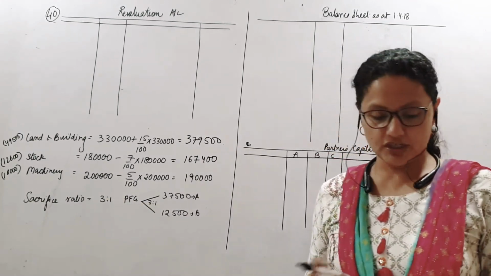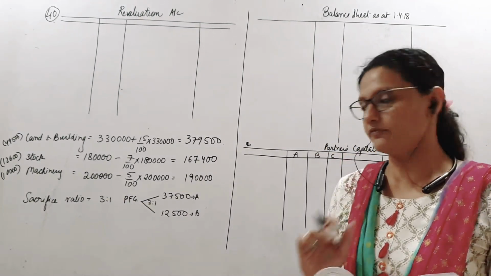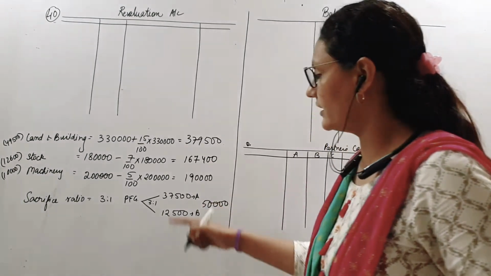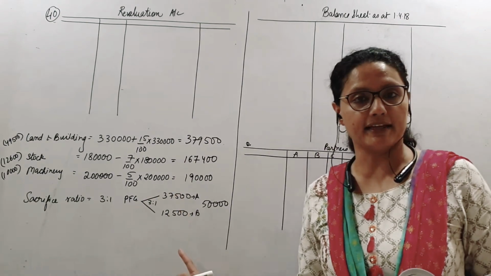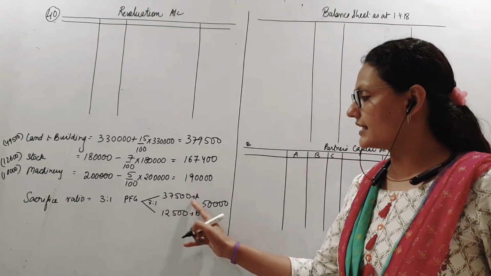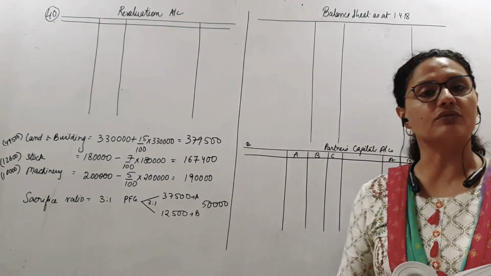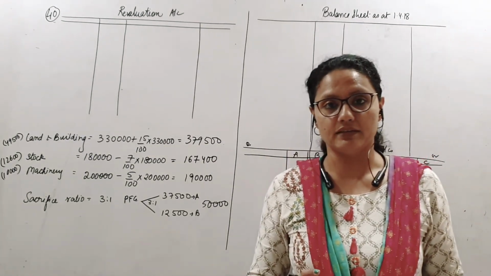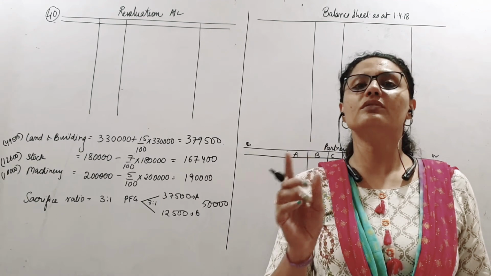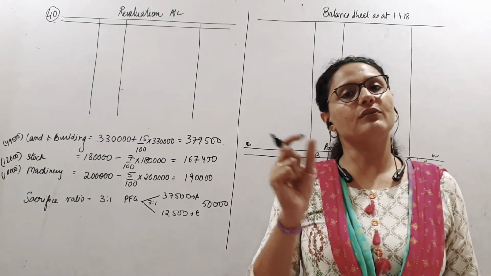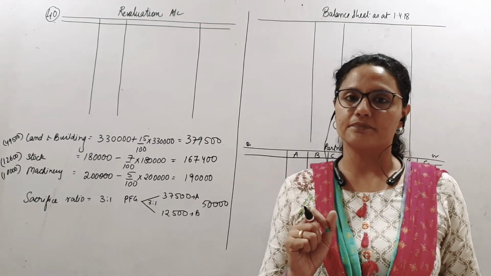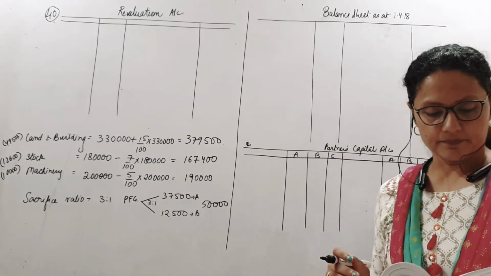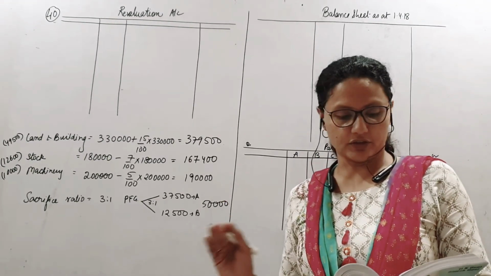How much PFG is being brought in? 50,000. So this total of 50,000 gets divided in the ratio of 3:1 between A and B, and that comes to 37,500 and 12,500. This is what A and B will be credited with, right? PFG account debit to the sacrificing partners, meaning to A's capital and B's capital. Clear? That done? Then, so this will be a part of the goodwill.